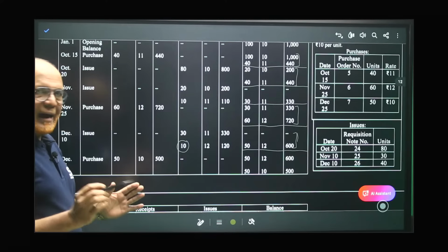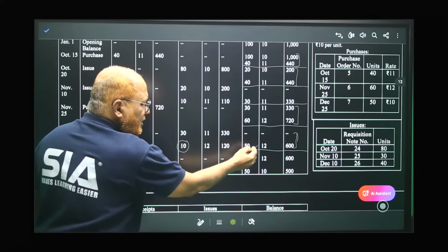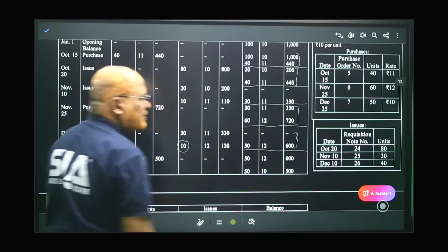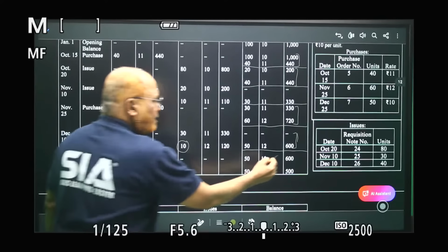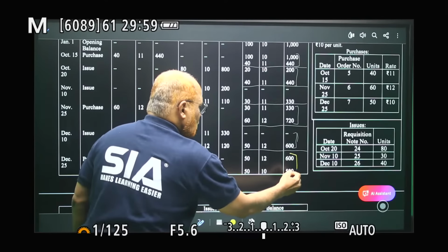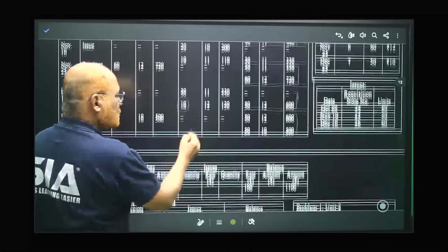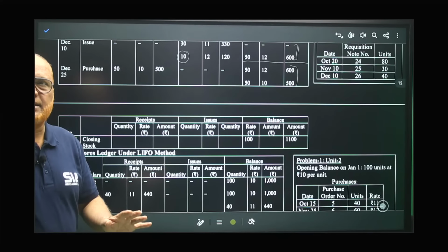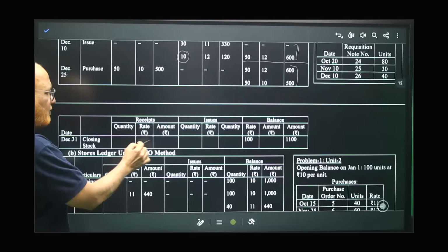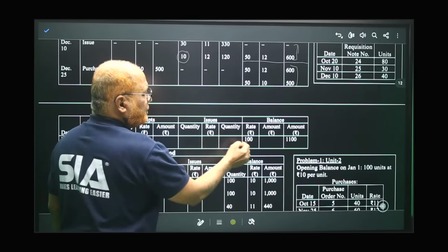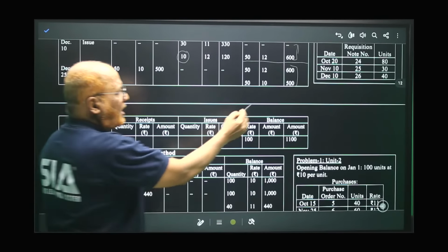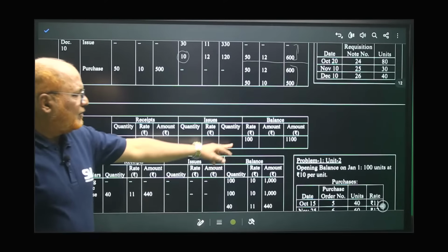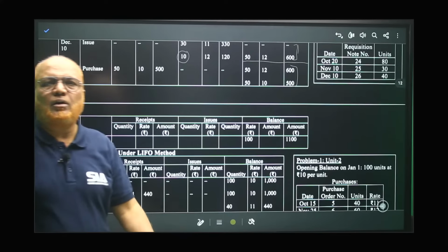Right? Now the balance. Old balance was 50 units, 12 rupees, 600. And the new purchase is 50 units, 10 rupees, 500. That's all. So here these are the two lots. Now see carefully. 31st December is our closing date. And on 31st December we have the balance of 50 plus 50, 100 units, and 600 plus 500, 1100. So at the end of the year, we have 100 units and 1100 rupees.